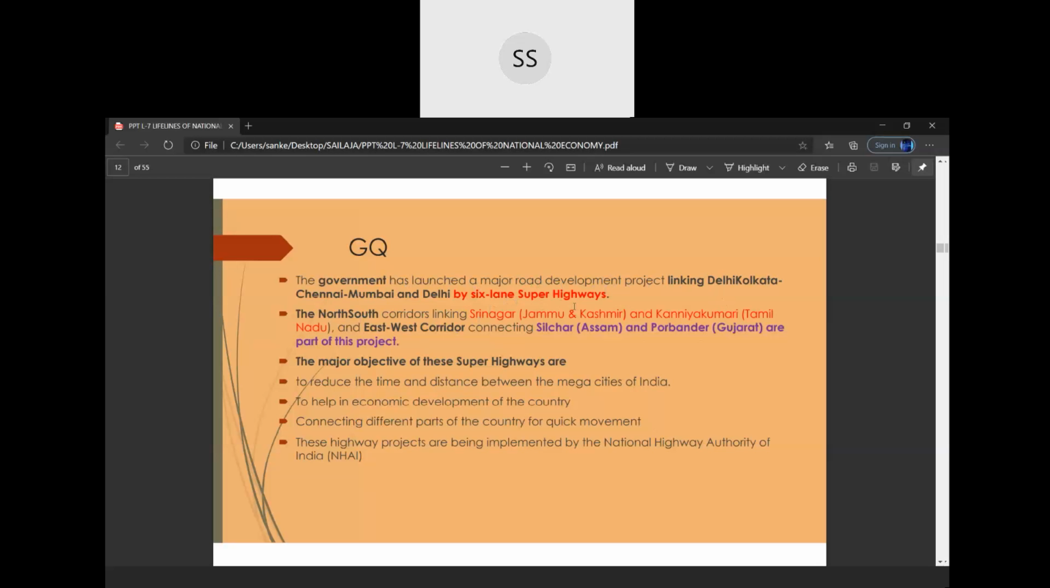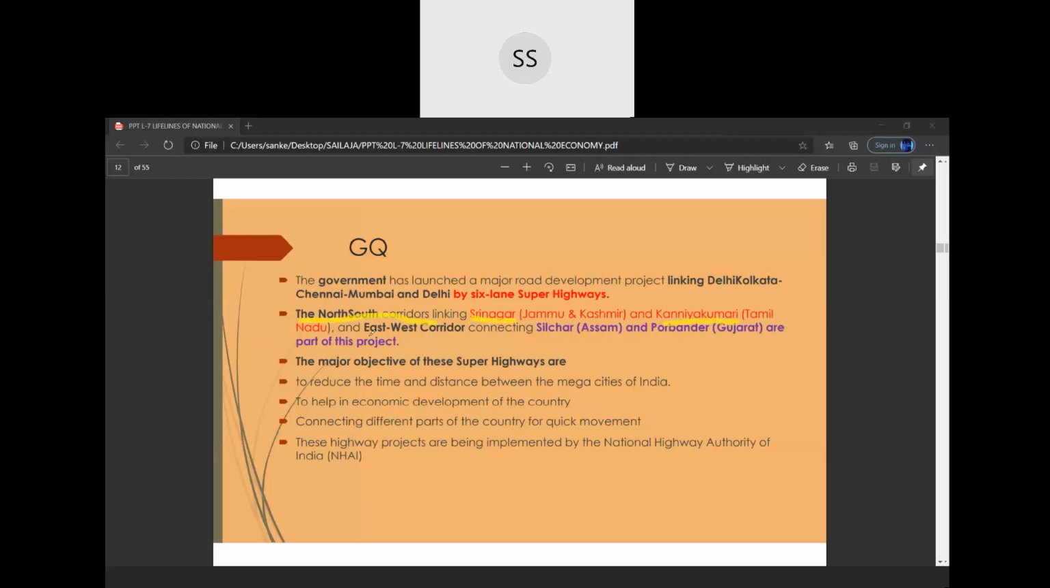Then we have the next very, very important superhighway again. The second important superhighway is called the North-South Corridor. What does it connect? It connects Srinagar with Kanyakumari, which is in Tamil Nadu. I'll show you in the map.